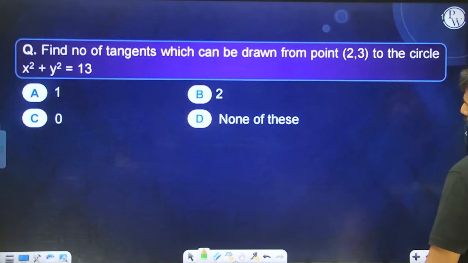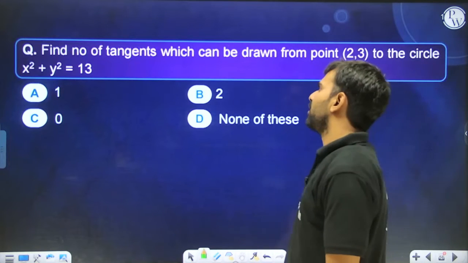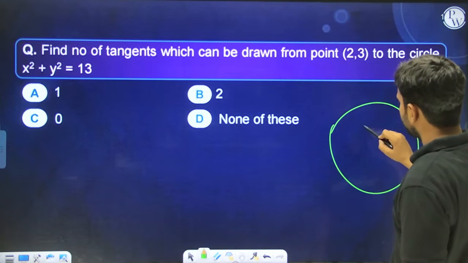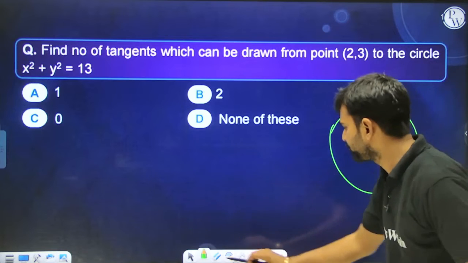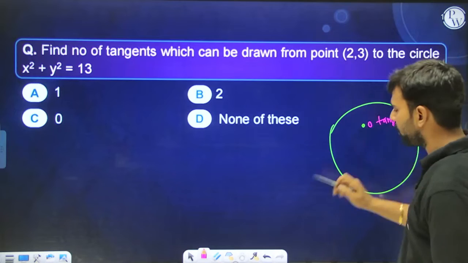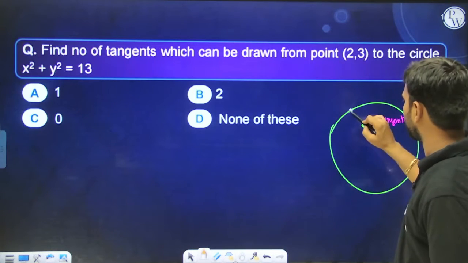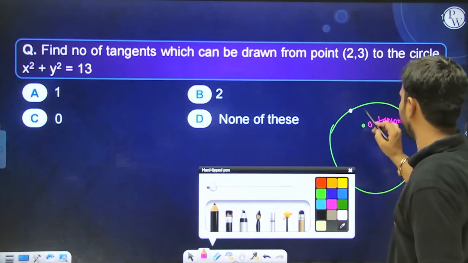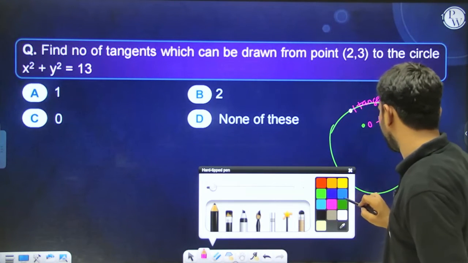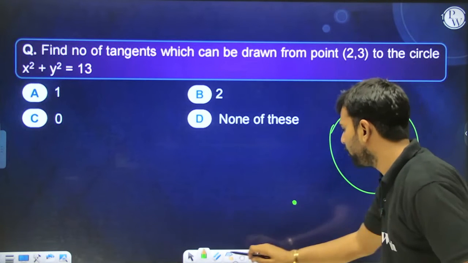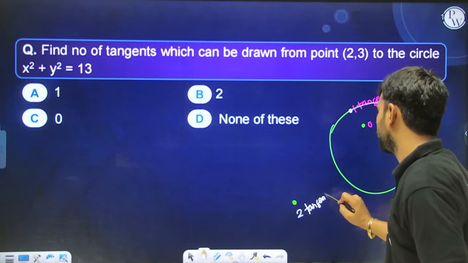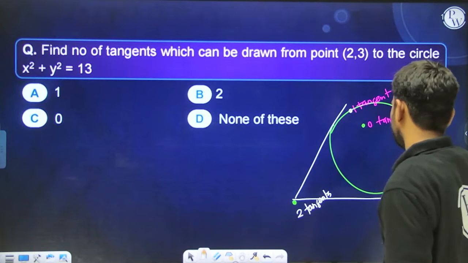Alright, next: find the number of tangents which can be drawn from this point. Understand, if this is a circle and the point is inside it, no tangent can be drawn, so 0 tangents. If the point is lying on the circle, then 1 tangent can be drawn. And if a point is lying outside, how many tangents can be drawn from an external point onto a circle? 2 tangents. Remember this. One is like this, one is like this.